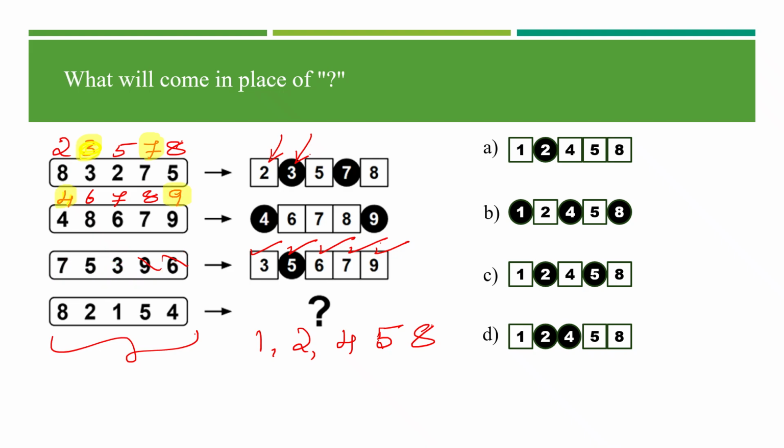Okay, I guess I found the pattern here. Let me cross check once. The next number set is 3 5 6 7 9, and 5 is shaded here. Only 5 is shaded.